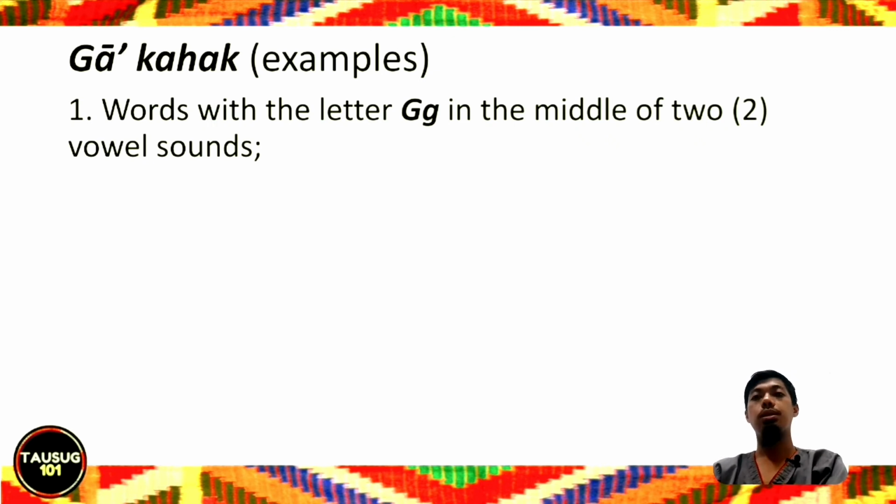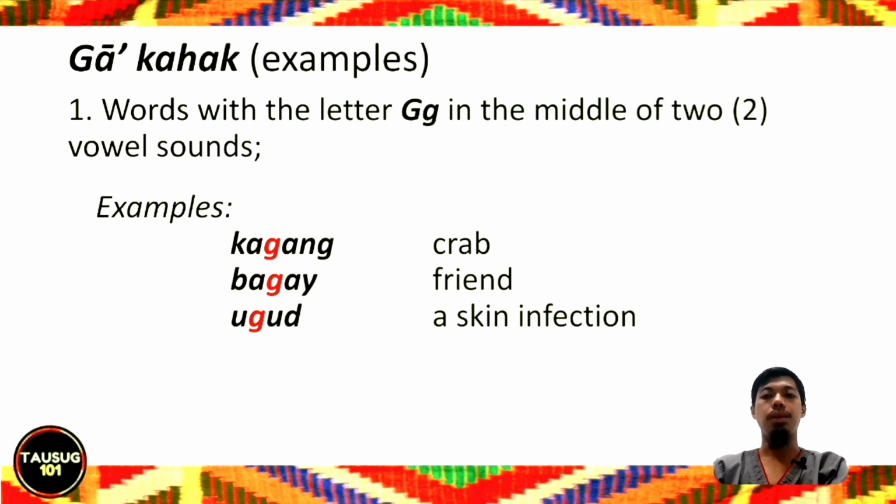Examples, we have words with the letter ga in the middle or between two vowel sounds. We have karang. The ga here assumes the ghain sound, the kahak sound. It is not the ga mahantap sound, which would be kagang. So we pronounce this as karang, not kagang. Bagay, friend, not bagay with the hard ga. Urud, and not ugud. Okay, urud, karang, bagay, urud.